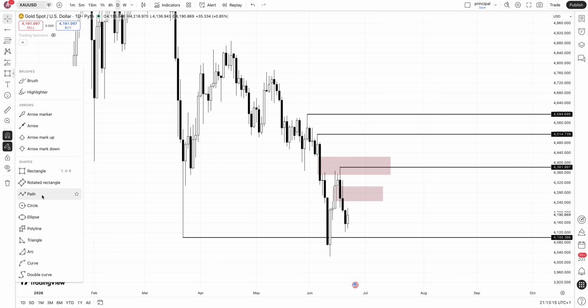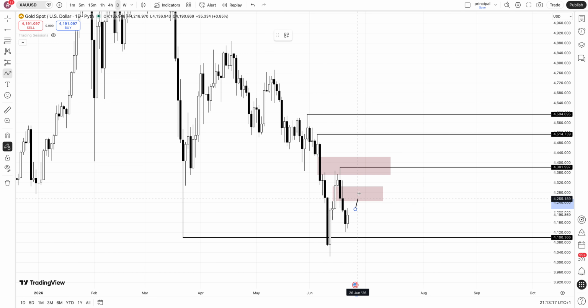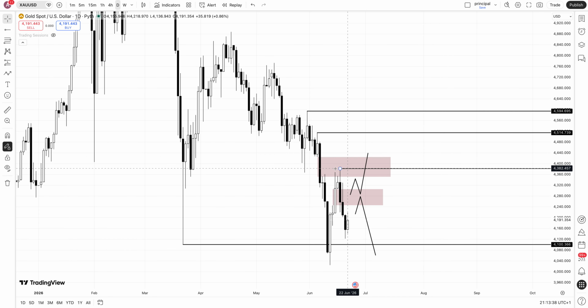But let's just mark on the chart what I expect this week to happen. So the bearish plan, the most probable plan to happen, is just a mitigation here and then a continuation lower. And the bullish plan, I don't expect it to happen, but we never know. It is an inverse third gap here. We just reclaim the gap, and then we have a continuation higher, at least to this level.